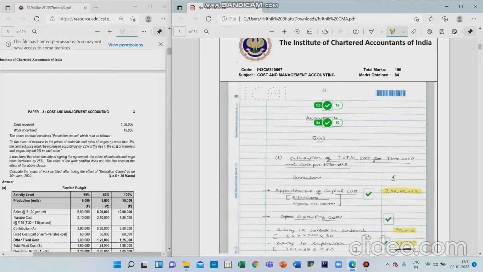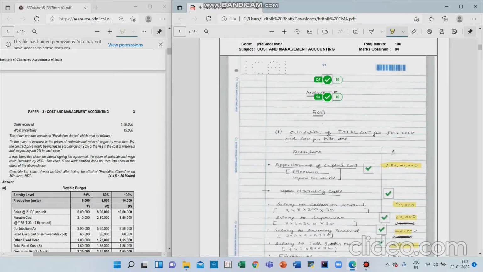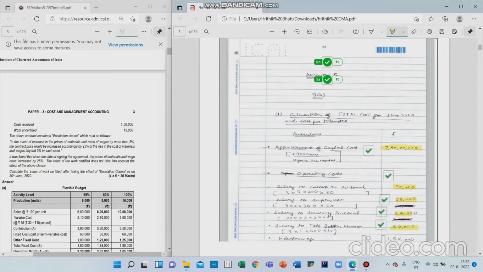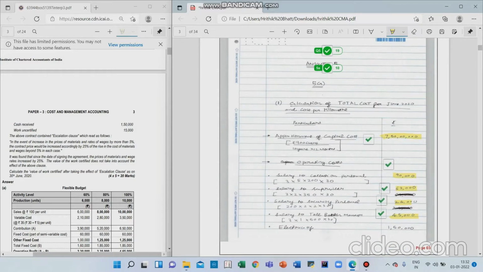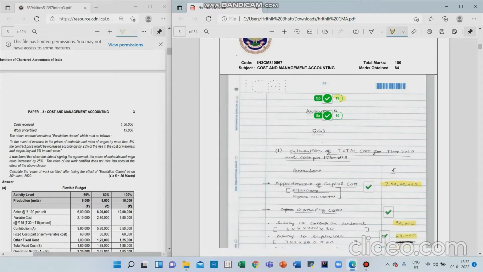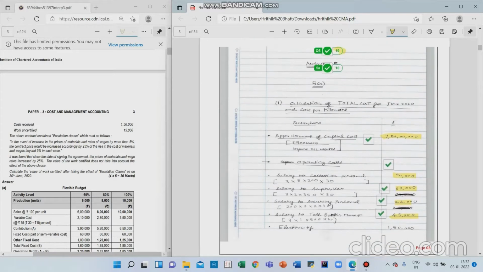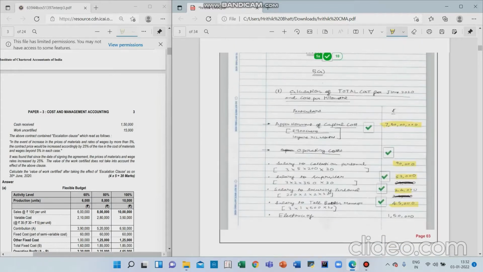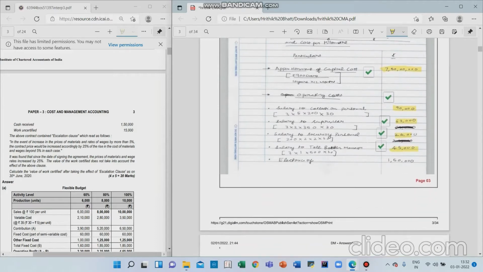Yeah, so now going to this video. This first question, this is not the first question of the paper, but the first question that I attempted. In this question I got 19 marks overall. That means out of the 20 marks, in the first part I got full marks, that is 10 marks. This is a service costing question. So the thing you can see here is how marking happens.